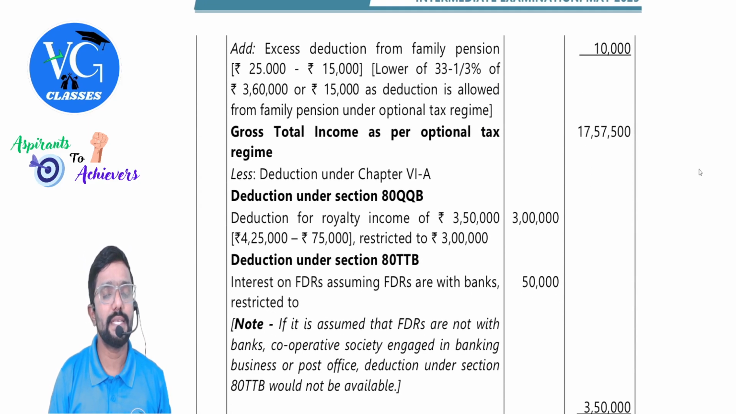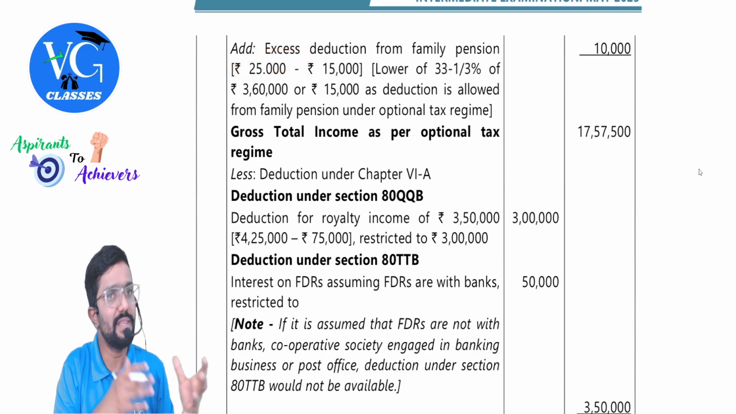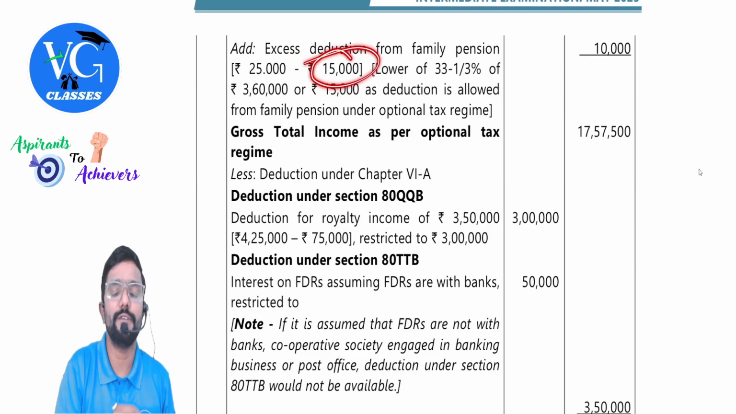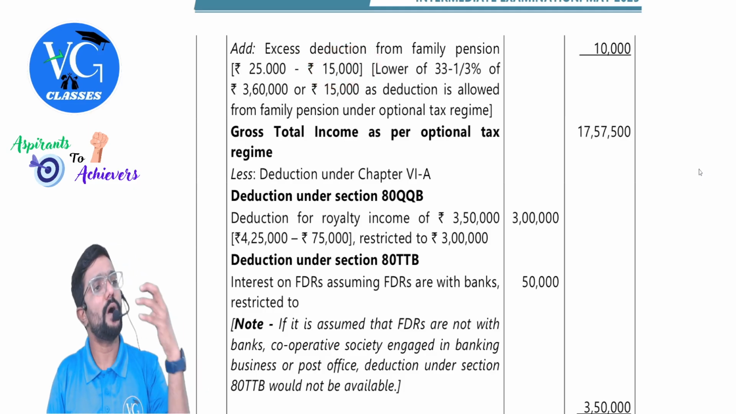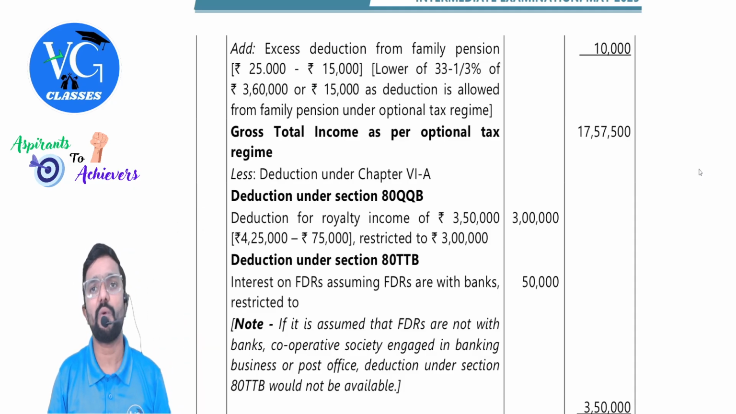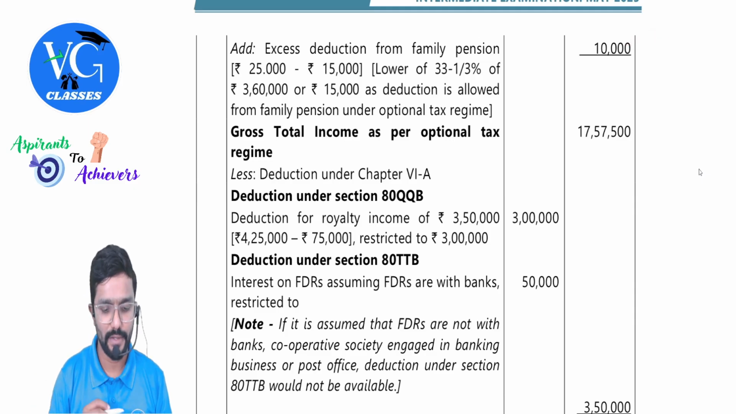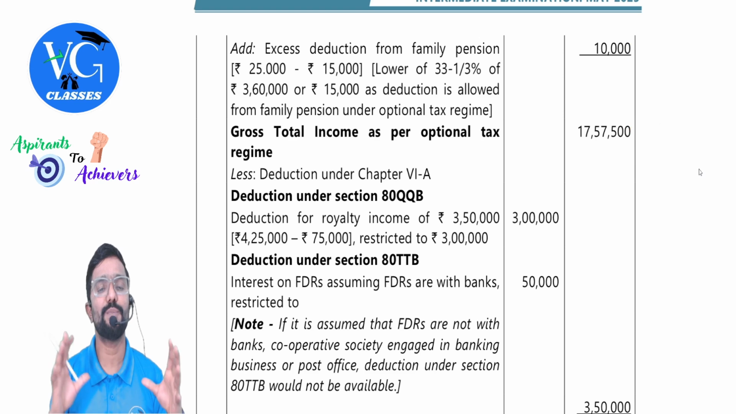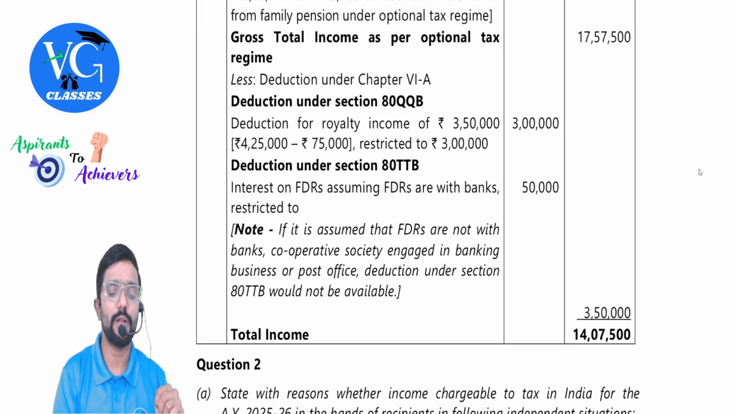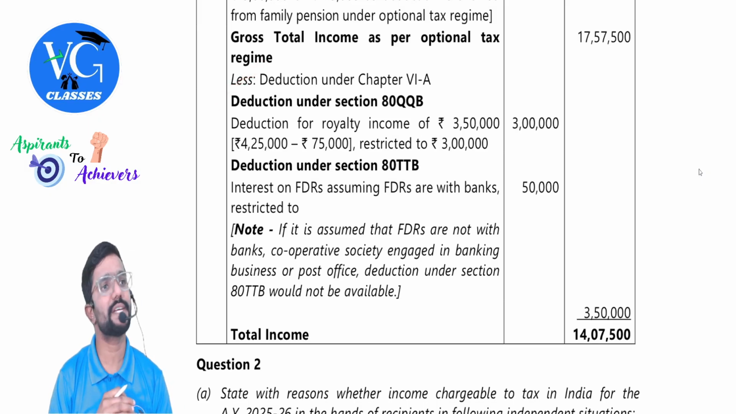Next, excess deduction. Guys, under default regime, the flat amount was one third of the family pension or 25,000. Whereas under optional scheme, it is 15,000. 15,000 or one third of the family pension, whichever is lower. So extra 10,000, whatever we had claimed, we are adding it back. Clear? Yes, sir. So we will get gross total income as per optional scheme: 17 lakh 57,500.